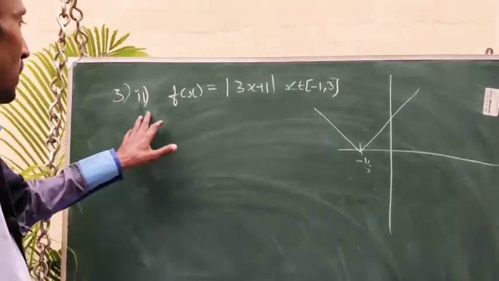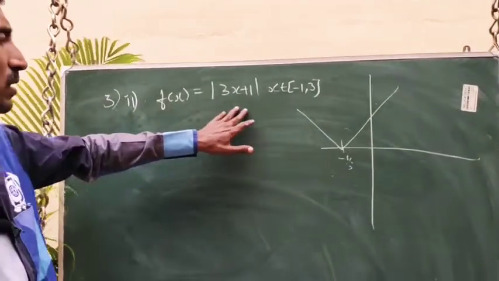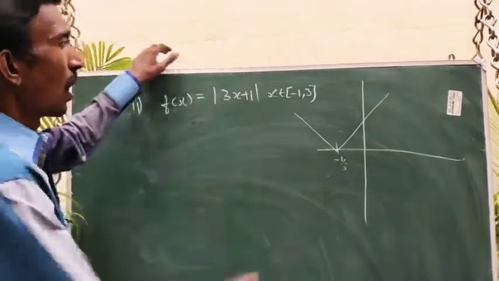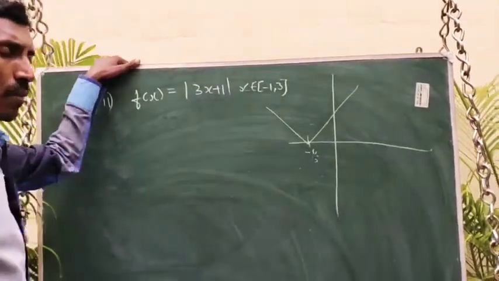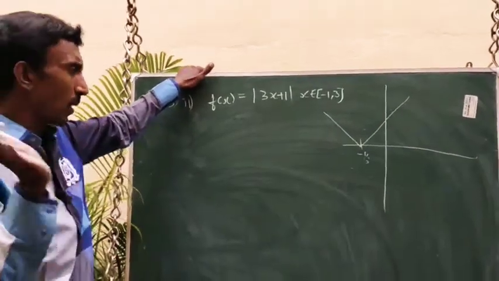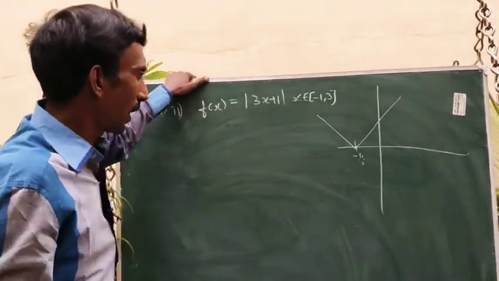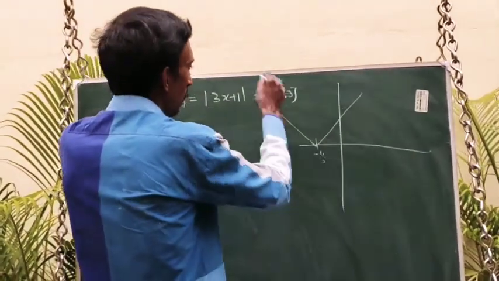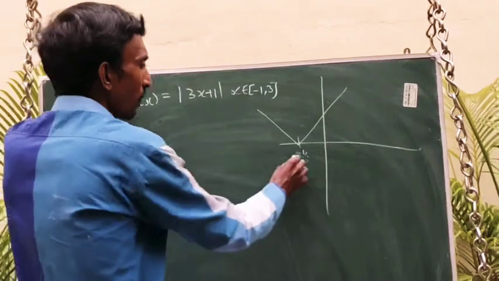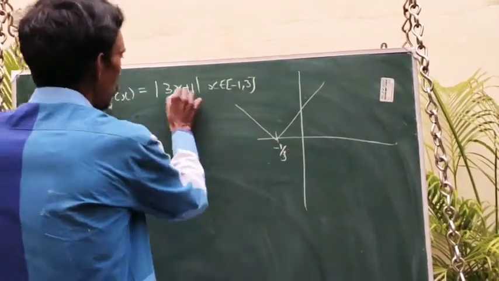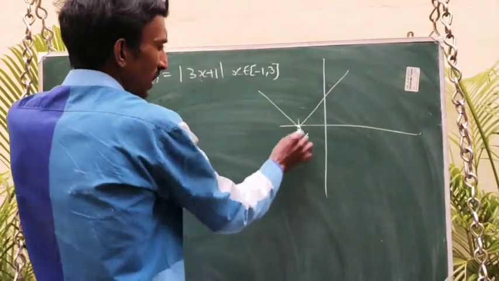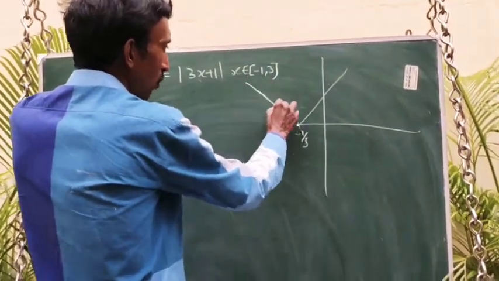Second subdivision, f of x equal to the modulus, or absolute value, of 3x plus 1, where x belongs to closed interval minus 1, 3. My dear student, listen. An absolute value function is automatically not differentiable. Look at the graph of the function. A modulus function is always a V-shaped curve. When we equate this to 0, we get x equal to minus 1 by 3.